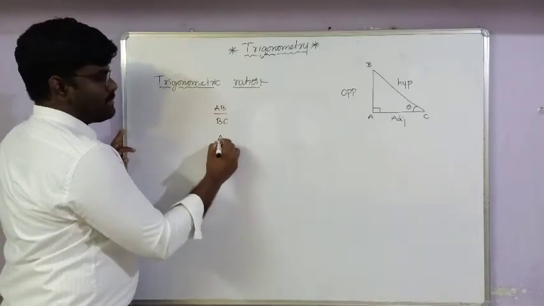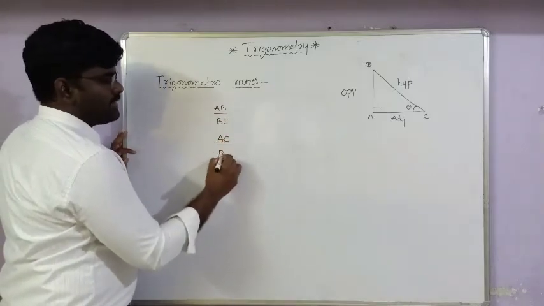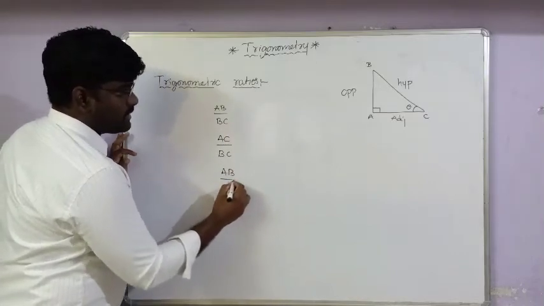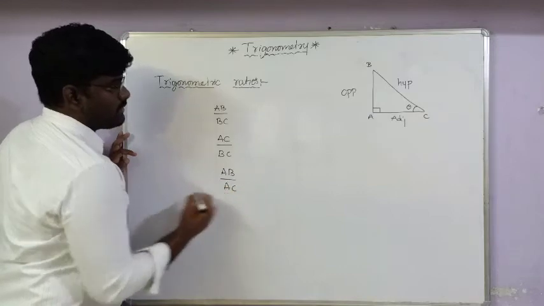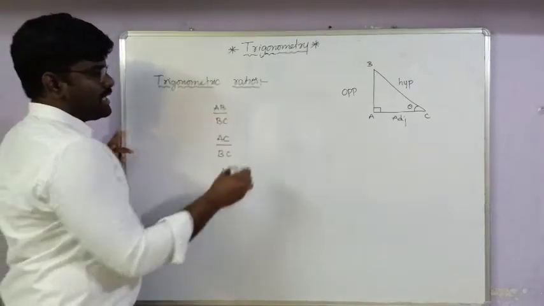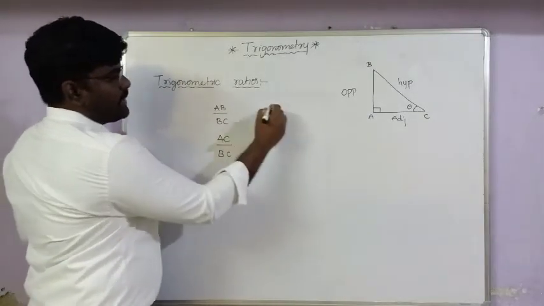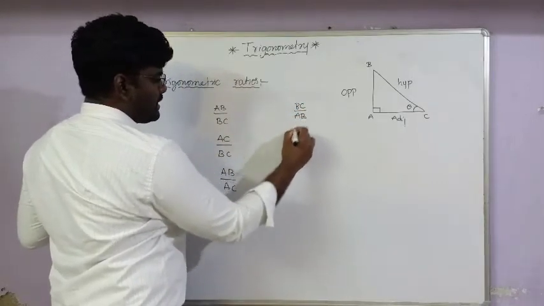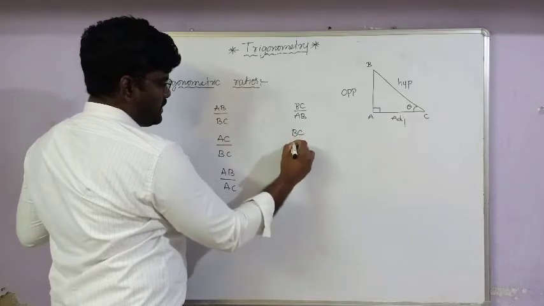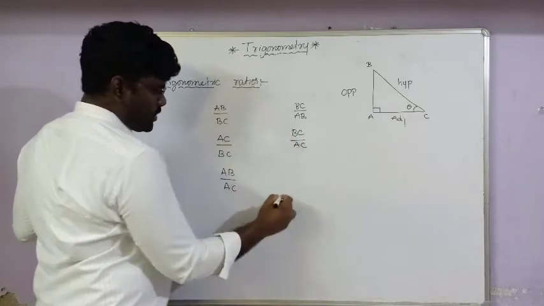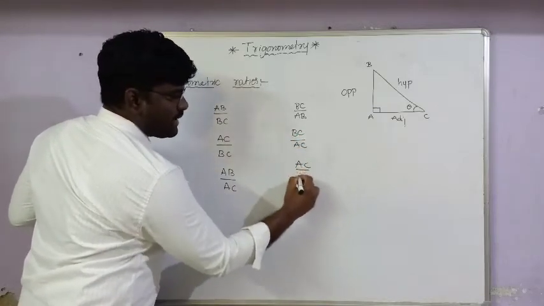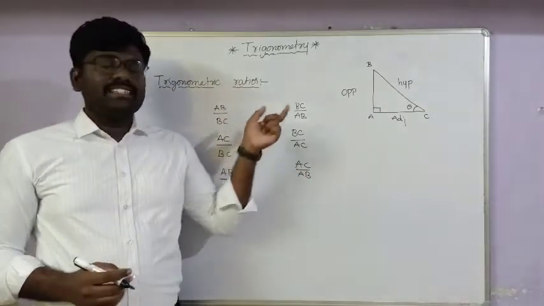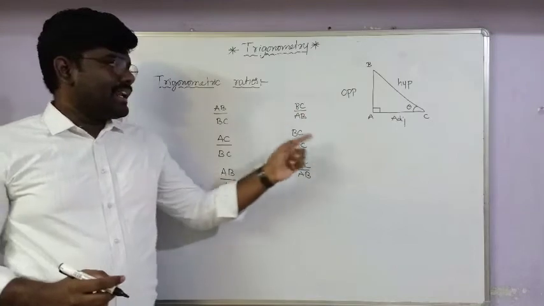Next AC by BC is another ratio, and AB by AC. Next BC by AB, BC by AC, and AC by AB are the other ratios.